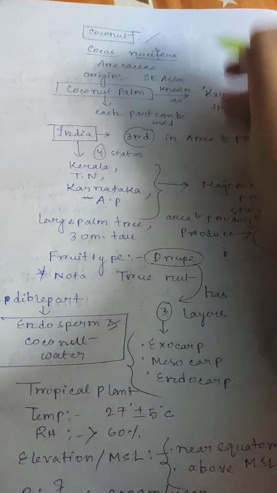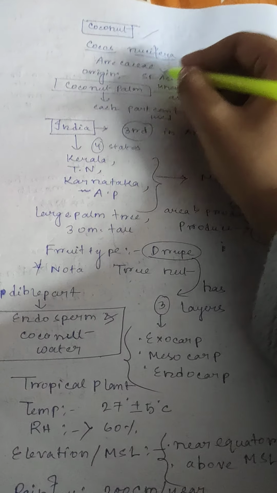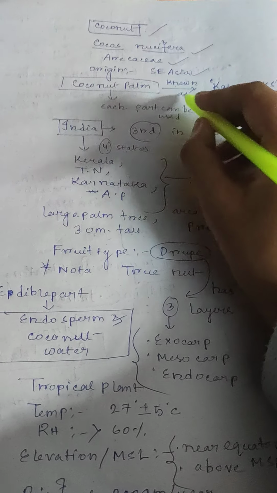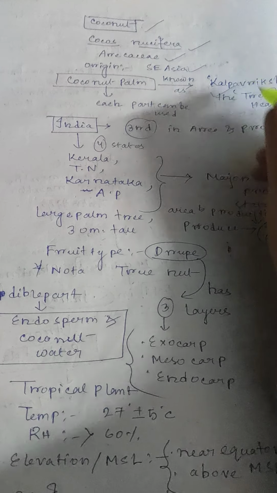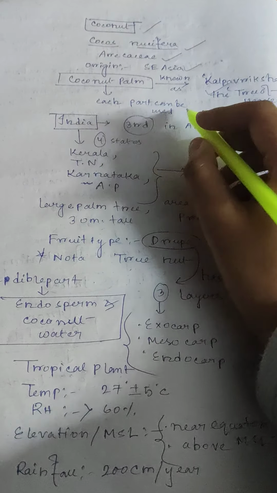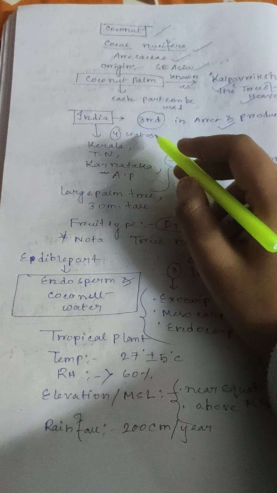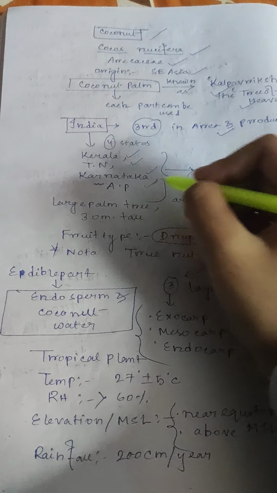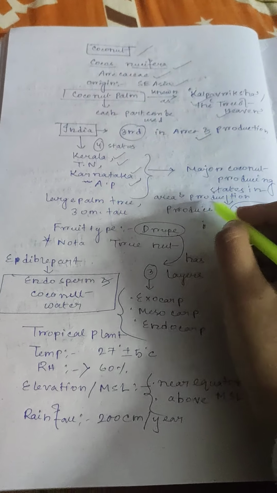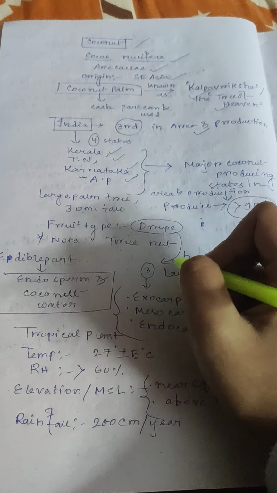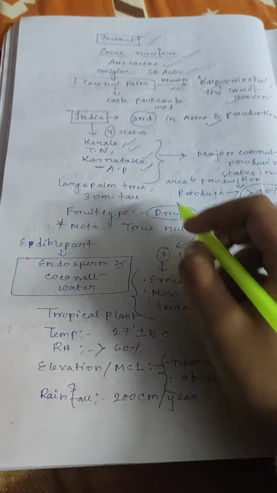First plantation crop production technology is coconut. Cocos nucifera, family Arecaceae, origin is Southeast Asia. Coconut palm is known as Kalpavriksha or the tree of heaven. Each part of coconut can be used. India is third in area and production of coconut. Four states, Kerala, Tamil Nadu, Karnataka, Andhra Pradesh, the major coconut producing states in South India, produce more than 90% of coconut.